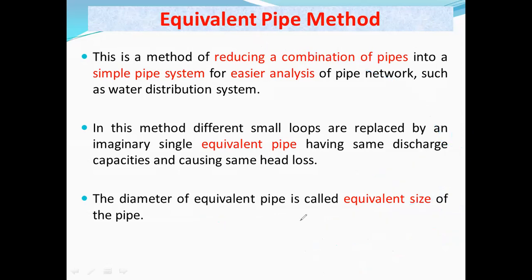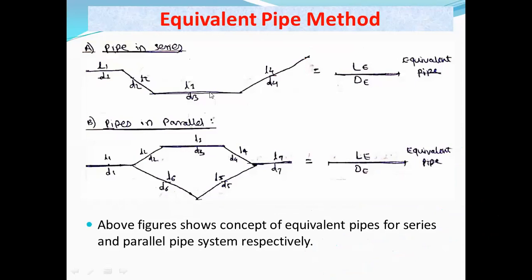To make this clear, there is one image on the next slide. Here you can see, if the pipes are in series, there are a number of pipes. This is one pipe, there is a second, third, fourth. So instead of all four pipes, we will convert these four pipes into only a single pipe. This pipe is called the equivalent pipe. Its length will be called the equivalent length, and its diameter will be called the equivalent size of the pipe. Similarly, this equivalent pipe method can be used to reduce parallel pipes.